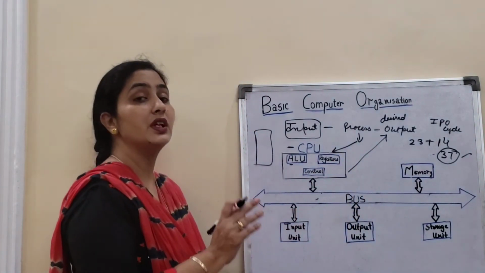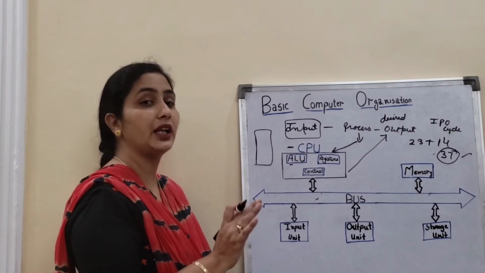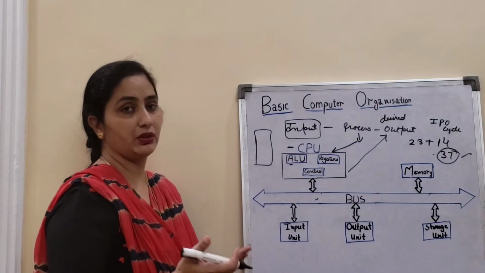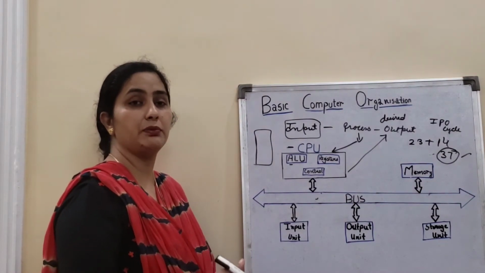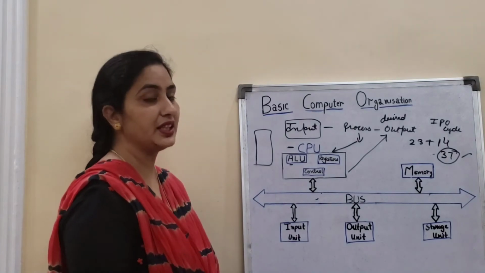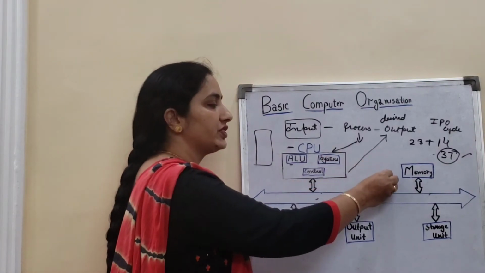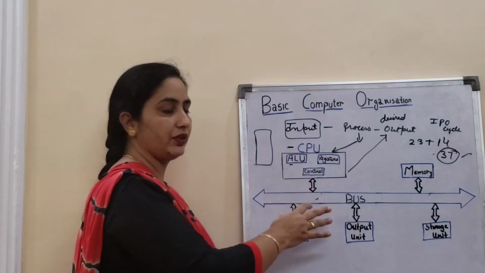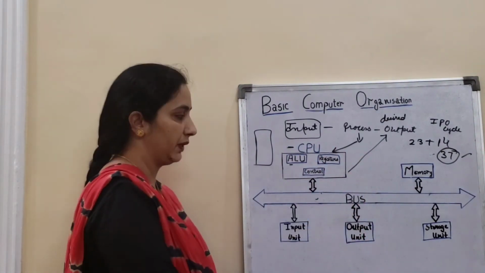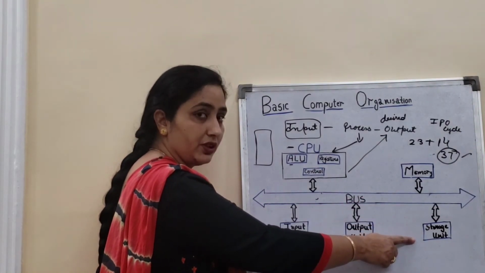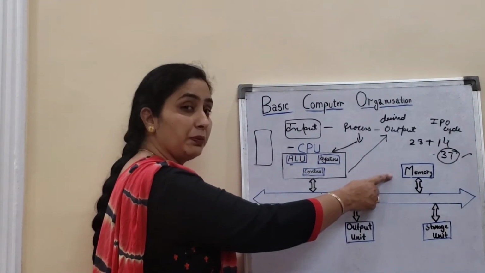If you want to save it permanently, then you can come to this memory unit where you can save it. You all know two types of memory, primary and secondary, RAM and ROM. We will study this in detail, but all your things will get stored in this memory. After doing all the calculations, if you want to save, you can come to this memory place.